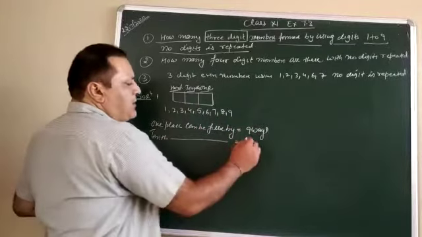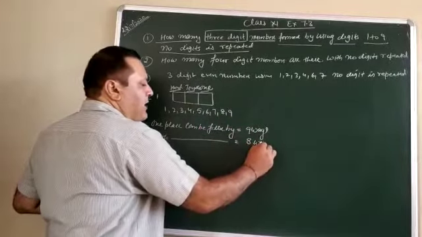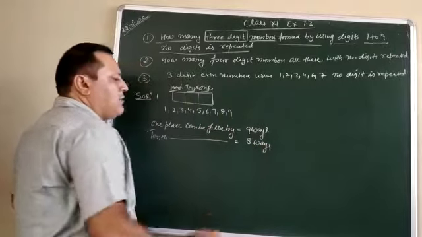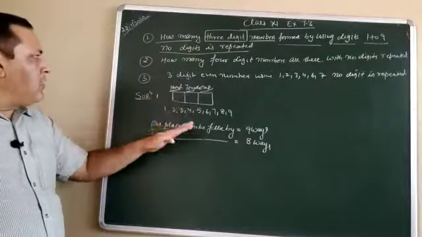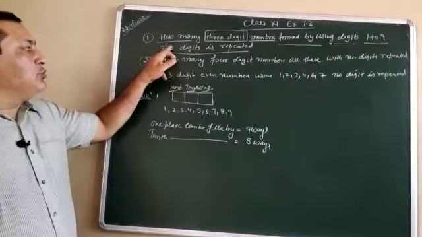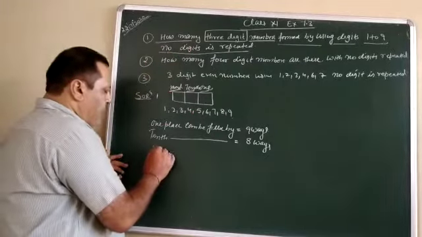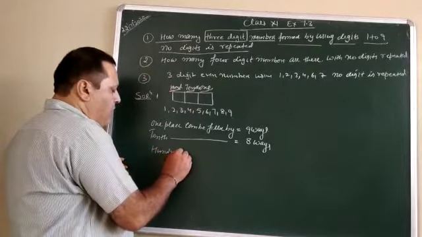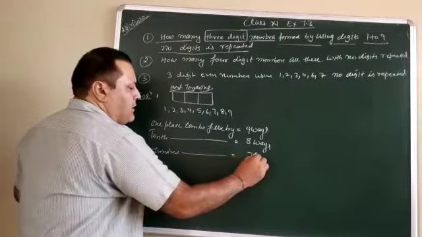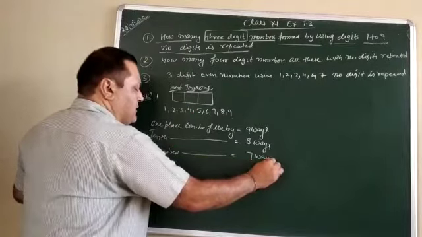Now the next, tenth place can be filled by 8 ways, because whatever number you used will not be used again, because no digit is repeated. Then the hundred place can be filled by 7 ways.